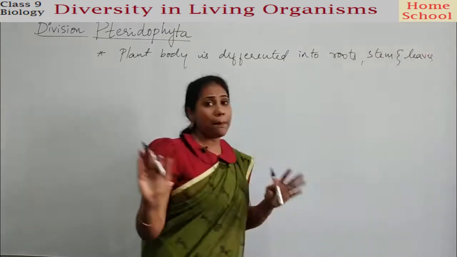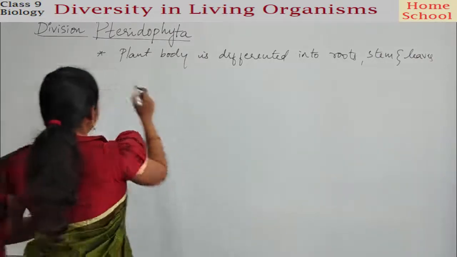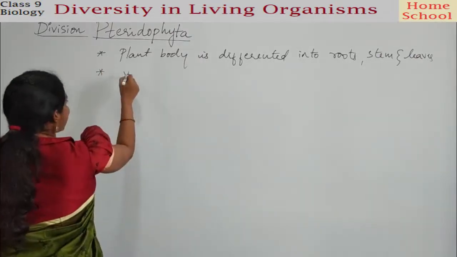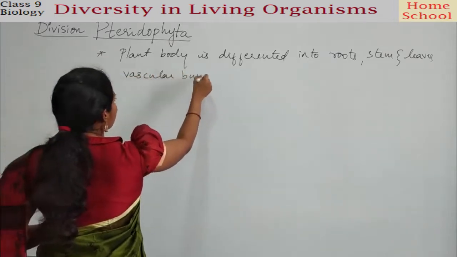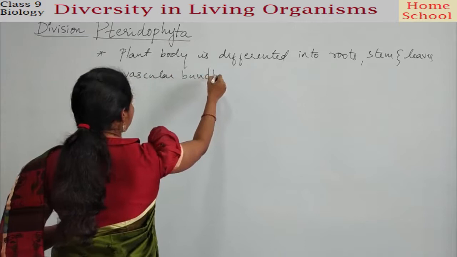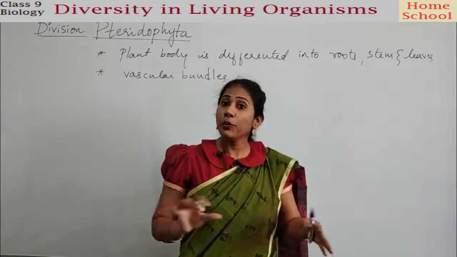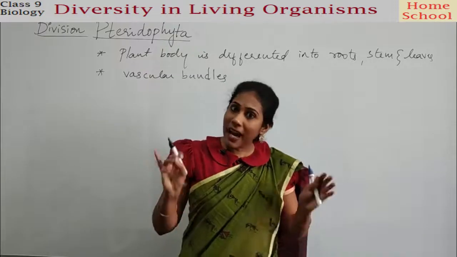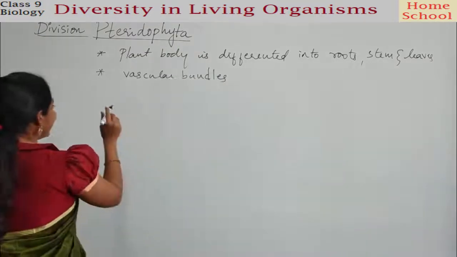Clear? You have perfectly well-defined body parts. And later you have vascular bundles. What do you mean by vascular bundles? The specialized tissues that can carry water as well as food to various parts of the body are there inside a plant body. Okay. And the thing is,